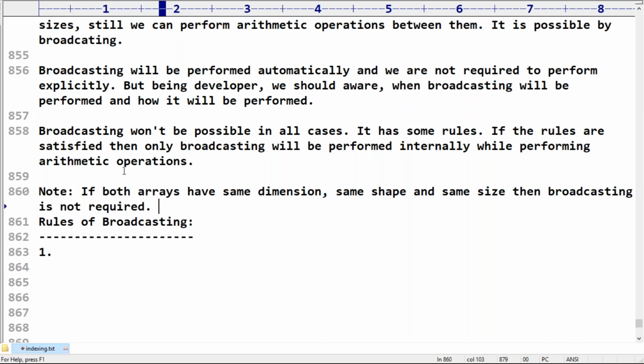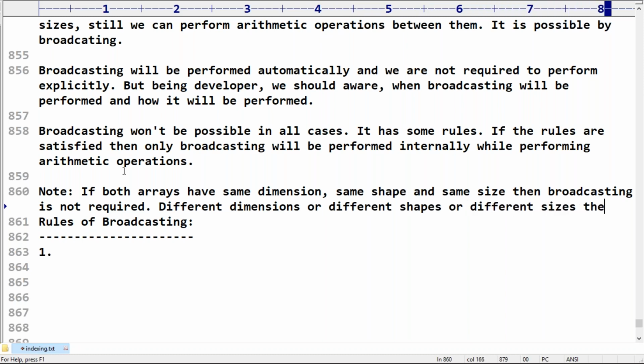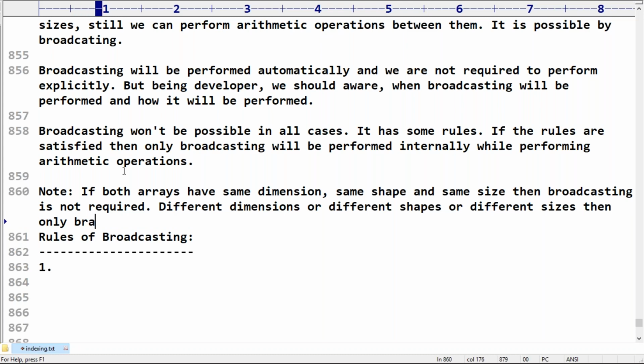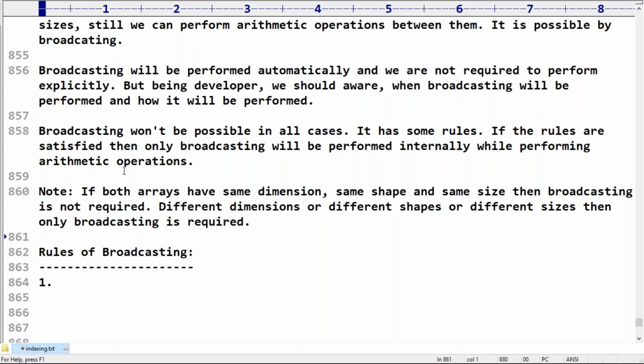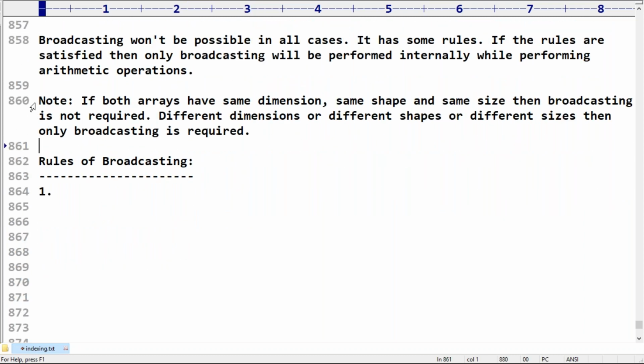If the arrays have different dimensions, different shapes or different sizes, then only broadcasting is required. Please take very special care. While performing broadcasting, which rules are there?